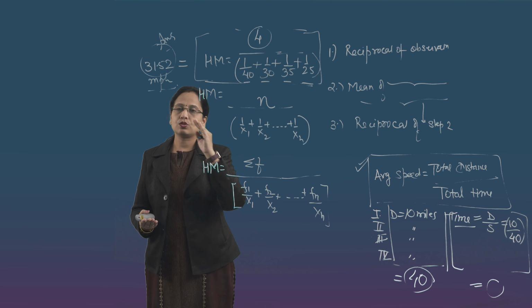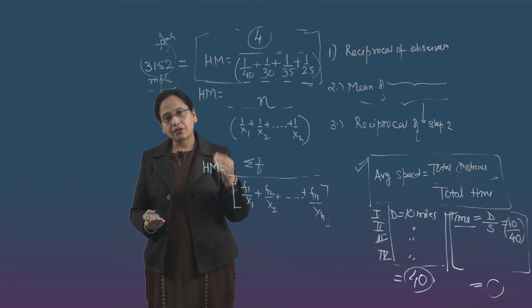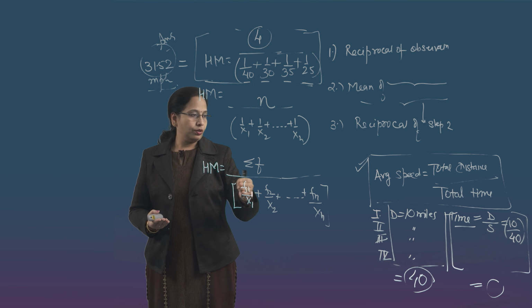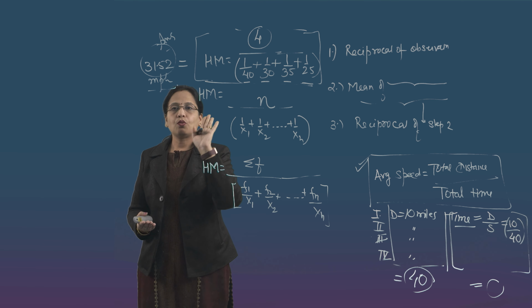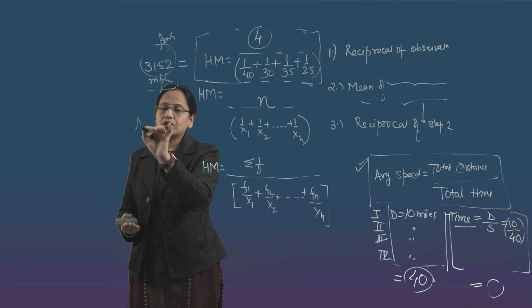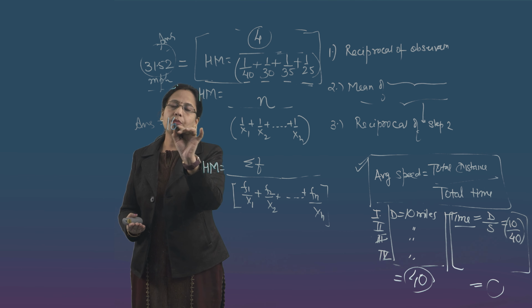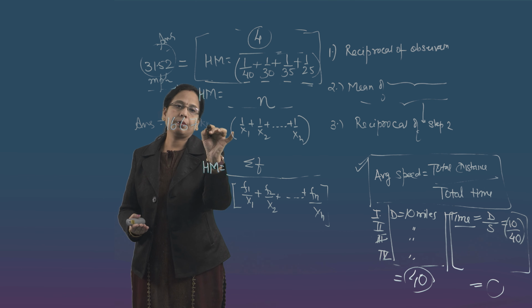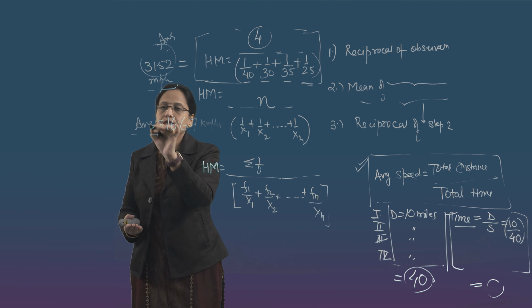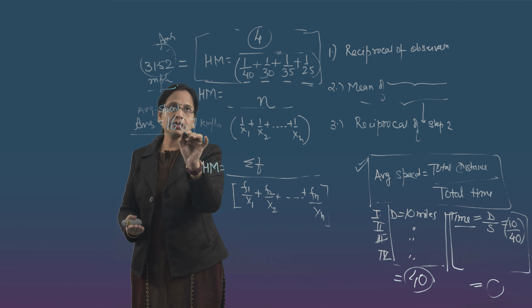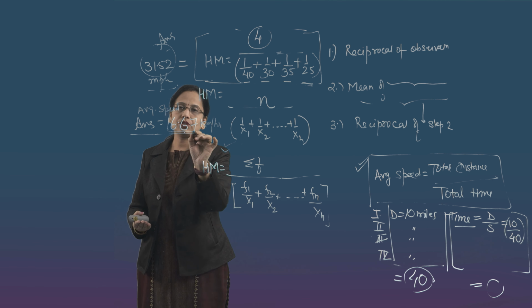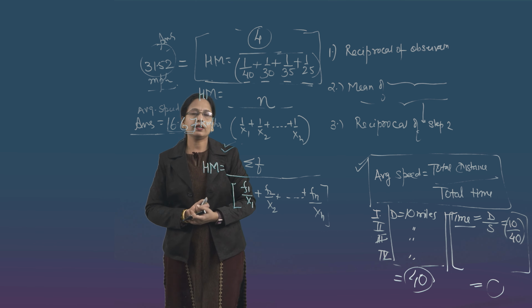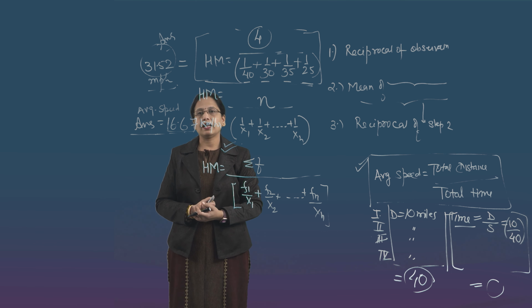Same exactly, this is for your practice. Try to find out the value. You can perform that exercise with this process. You can do it directly. Whatever you apply, the answer of this numerical should come 16.67 kilometer per hour of this second numerical. That is the average speed of the cycle. So perform this exercise, put this formula and get the answer matched with 16.67. So this here it talks about harmonic mean and its application.